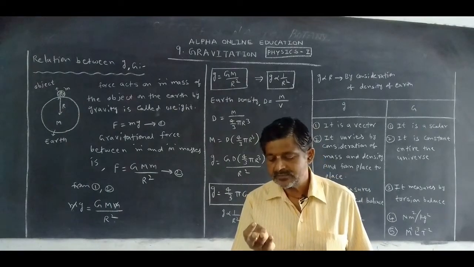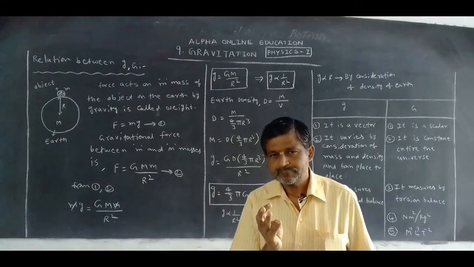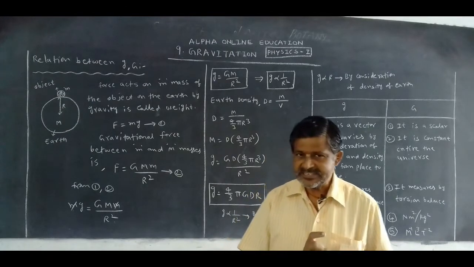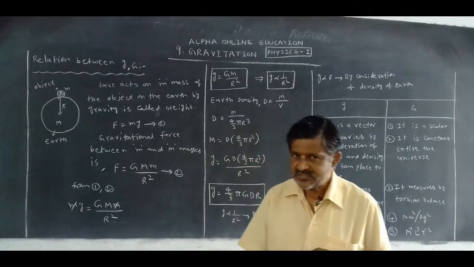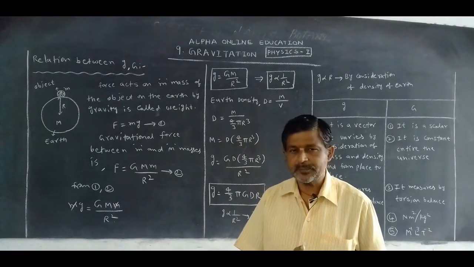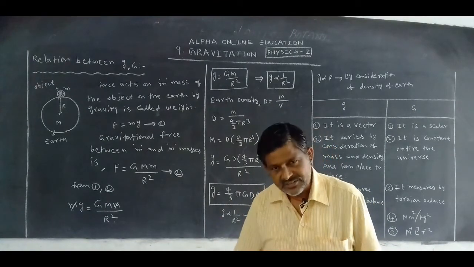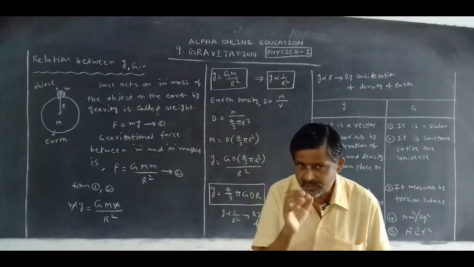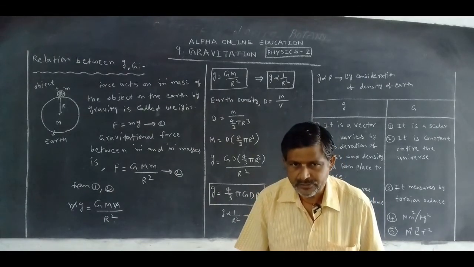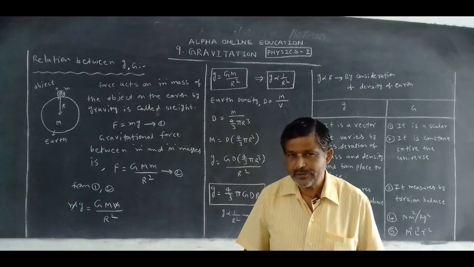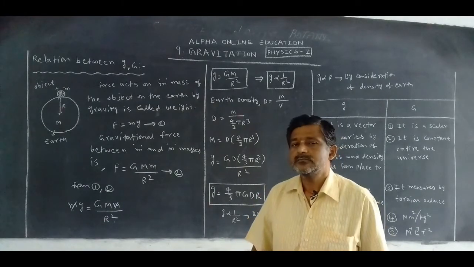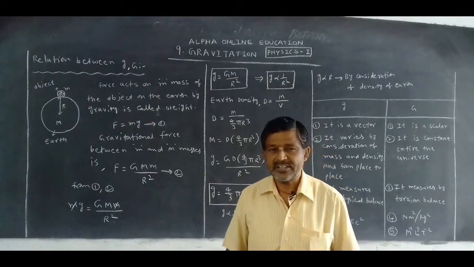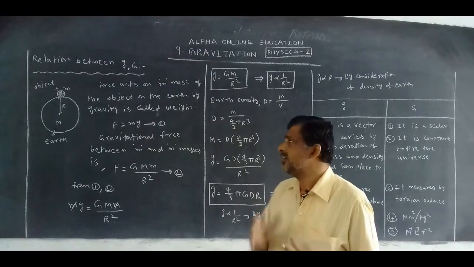motion in a plane, fifth chapter Newton's laws of motion, sixth chapter work energy theorem, seventh chapter system of particles, eighth chapter oscillations. In every chapter we use small g. What is small g? Acceleration due to gravity. What is acceleration due to gravity? The uniform acceleration of freely falling bodies is called acceleration due to gravity.